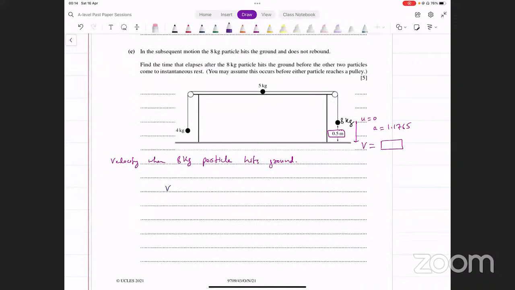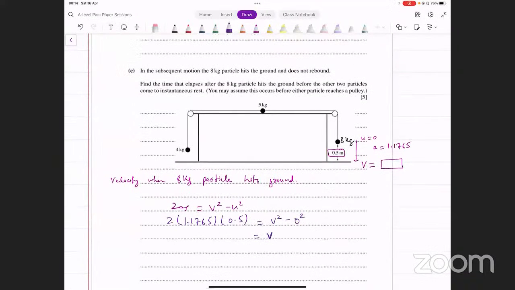कैसे आएगी? V equals U plus AT, no, that's not going to work. 2AS use कर लेते हैं. 2AS equals V square minus U square. We know the acceleration. That's 1.1765. We know the distance traveled. That's 0.5. We know the initial velocity, that started from rest. यहाँ से क्या होगा, हमारे पास वो velocity आ गई जिस point पे उन्होंने ग्राउंड को हिट किया.